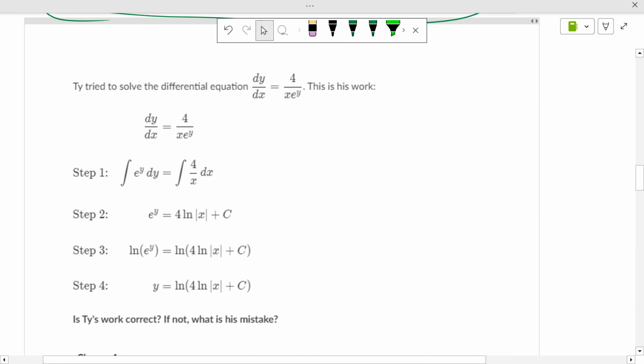Look at this work here. First step, they multiplied each side by e to the y. Then if you integrate e to the y, you get e to the y. If you integrate 4 times 1 over x, it's 4 ln of x plus c. Then you have to take the natural log of each side to get rid of the e to get it down to y. So it's the natural log of that.